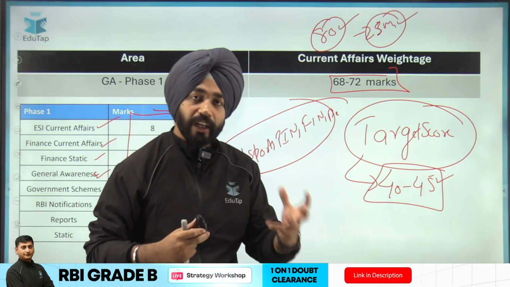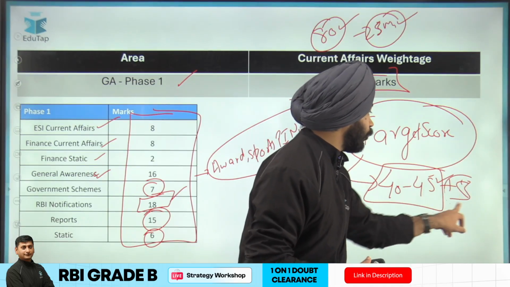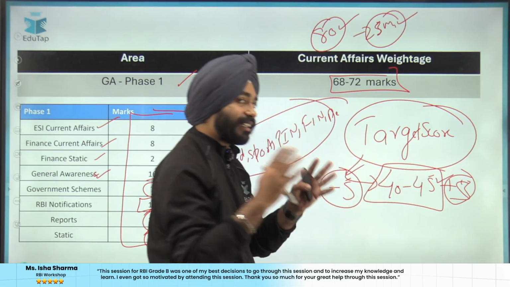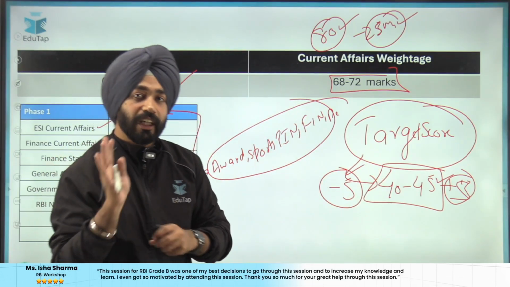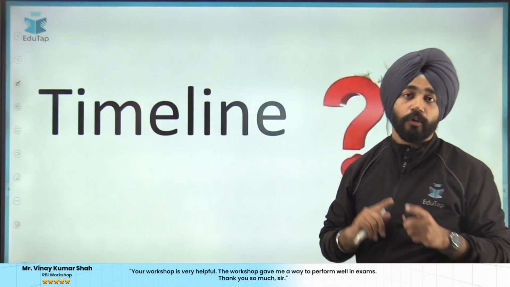Yes, if you are really good, obviously it can be +5 here, and if you are not that good, it can be -5 here. But at least try to solve 30 to 35 questions in the general awareness section. That should be your target. So the first thing is clear about weightage.